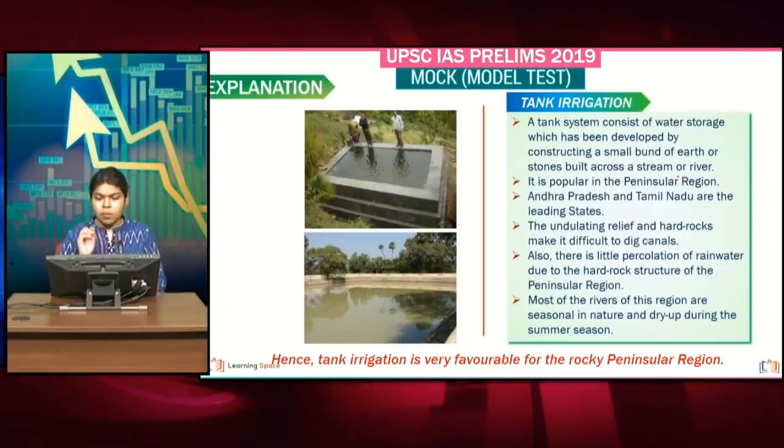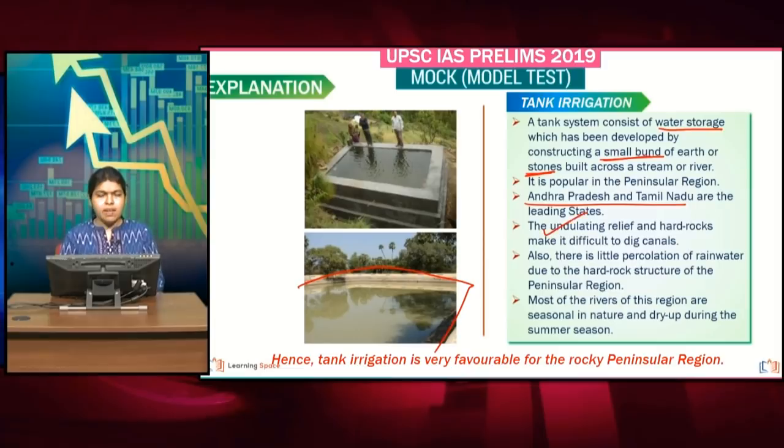It is built by having a water storage which has been developed by constructing a small bund of earth, that is, all around the tank you have a bund which is raised by earth or by stones built across a stream or a river. Now, Andhra Pradesh and Tamil Nadu are the leading states when it comes to tank irrigation.